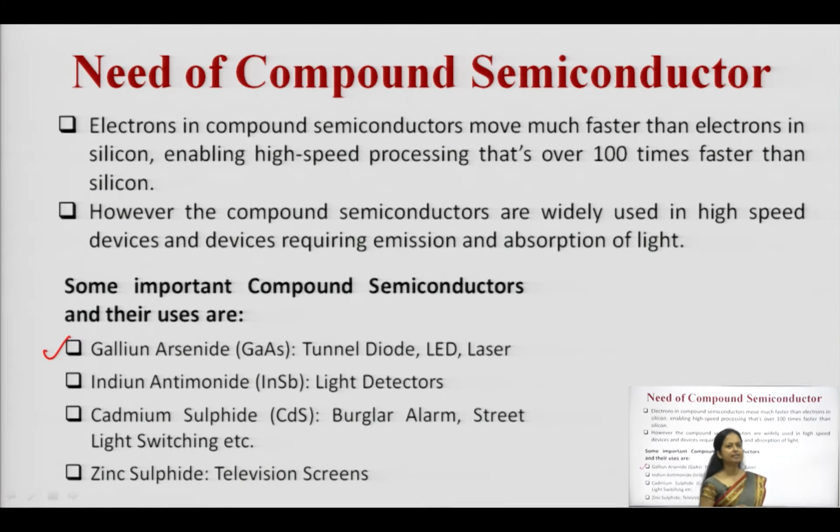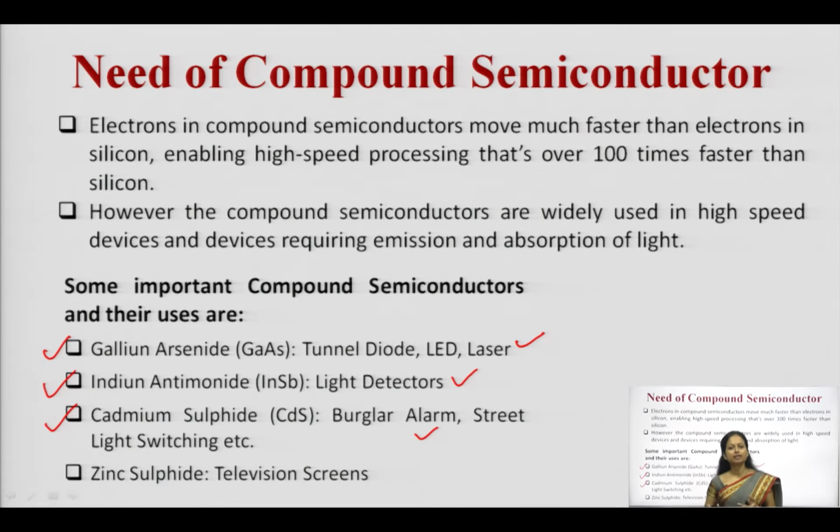Gallium arsenide is commonly used in the formation of tunnel diodes, LED and laser. Second is indium antimonide, and this compound semiconductor is commonly used in the formation of light detectors. Next is cadmium sulfide, and this is commonly used in burglar alarms, street light switching and many other applications as well.